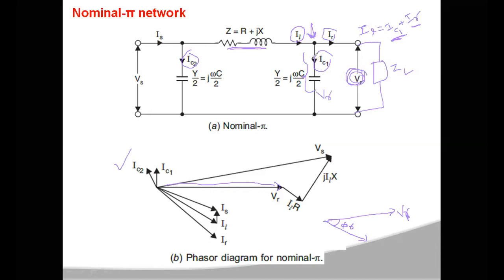So the current flowing through this capacitance, IC1, will be 90 degrees to VR. This is the direction of VR, so at 90 degrees you have your IC1. Now this is your vector IR, and to this IR you add IC1. So IR plus IC1 will be your IL. This is your IL.